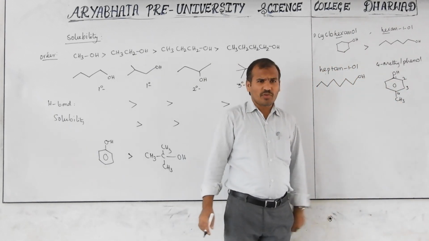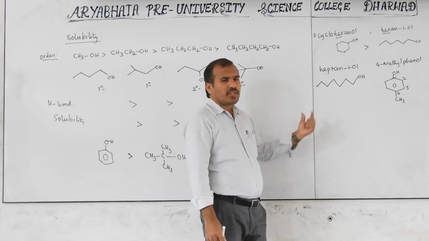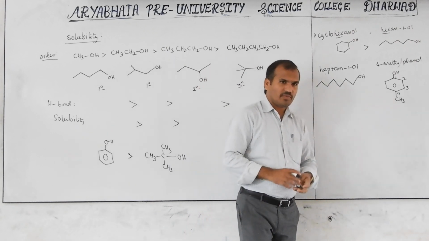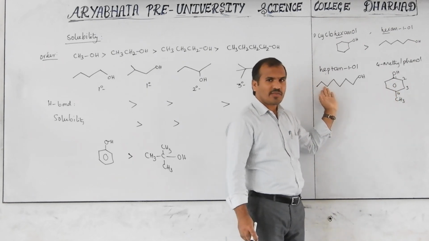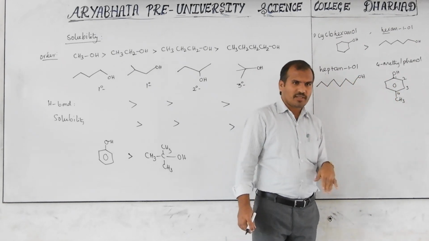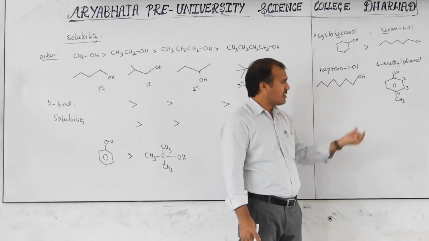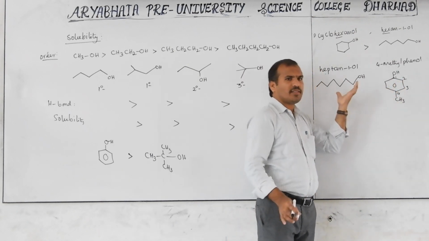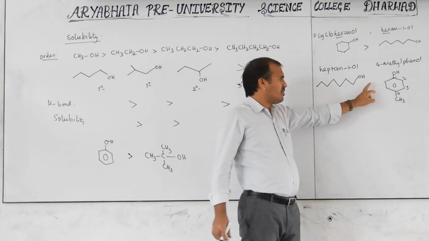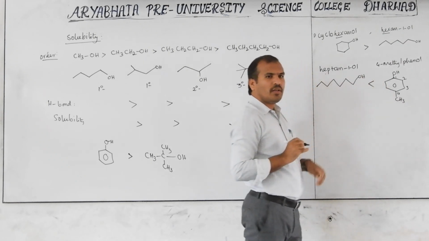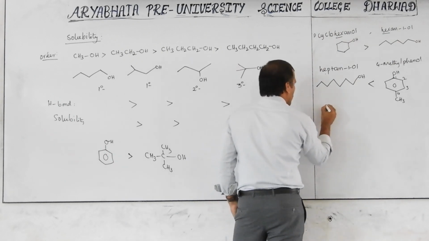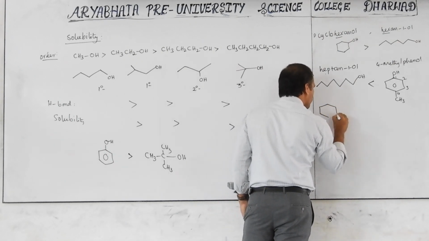Now in these two, which is more soluble? First one or second one? Second one. Both are having 7 carbons. OH is there. Then which is the compact structure? This is the compact structure. This is the elongated carbon chain. That's it. This is more soluble than this one. Next, one more example I will write here.